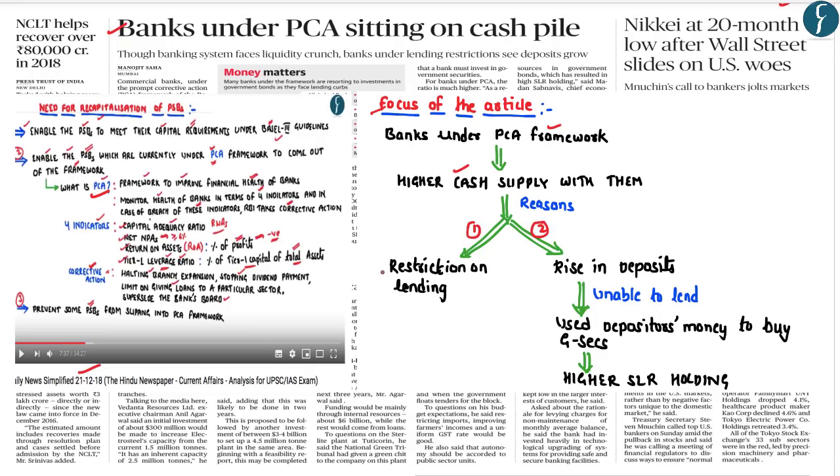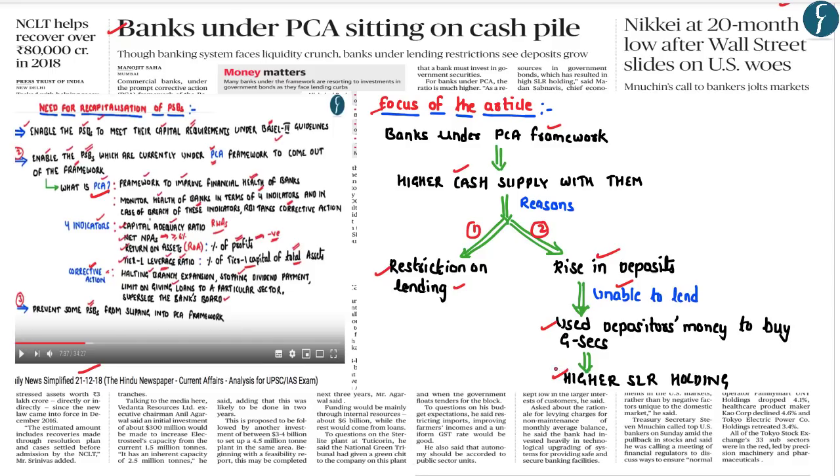Firstly, presently there is a restriction on lending of these public sector banks currently under the prompt corrective action. And the second reason is because these public sector banks have seen an increase in the deposits in recent times. However, as there is a restriction on lending of these banks, they are unable to use the depositors' money to give away loans. Hence, accordingly, these public sector banks have used the depositors' money to buy government securities, leading to an increase